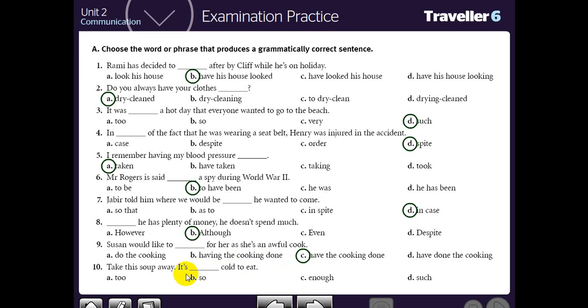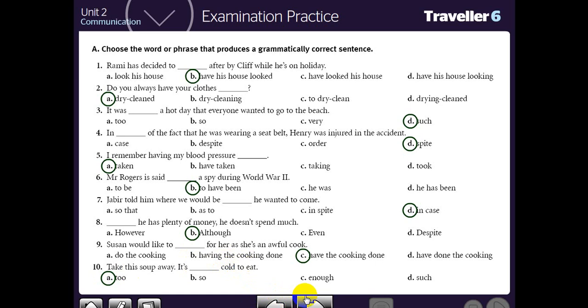Take this soup away. It's too cold to eat. Which adverb of the choices below can be in company of to? Of course, you will use too: too cold to eat. I wish you could understand.